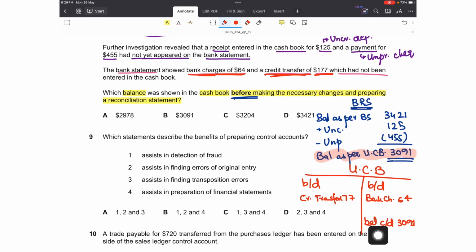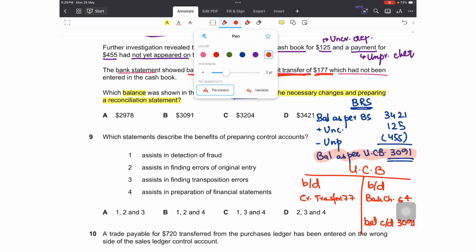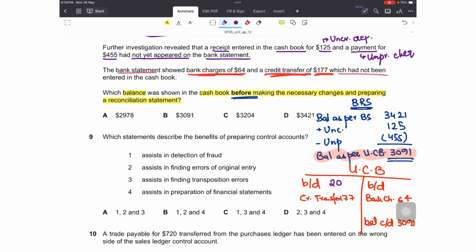Now as you can see, 3091 plus 64 minus 177, the difference would definitely fall on the debit side, which would give me an opening value of 2978. That will be my opening cash book balance before the preparation of updated cash book, before the preparation of bank reconciliation statement. So that is option A.